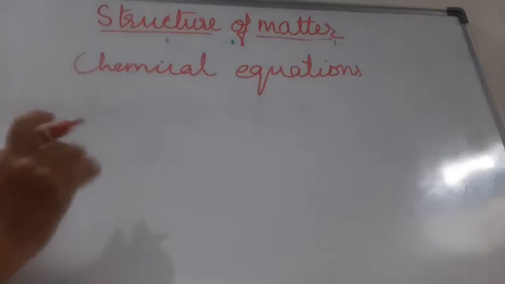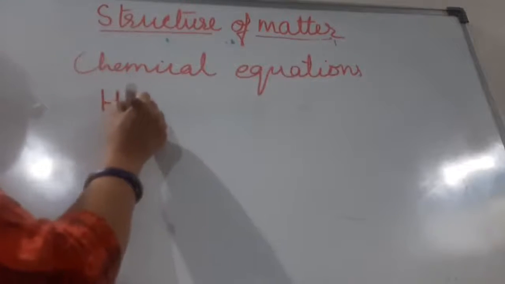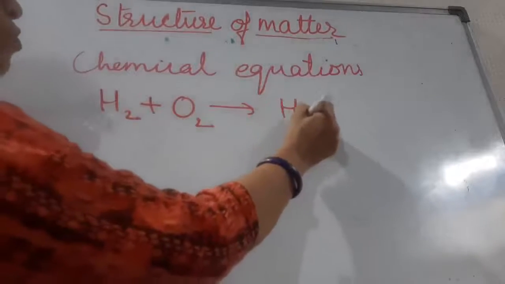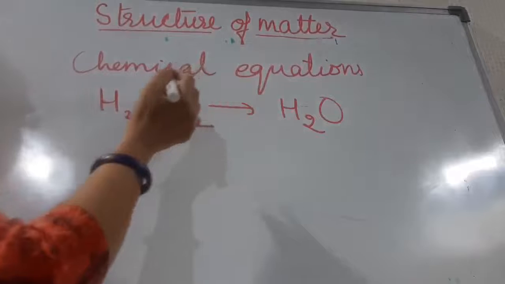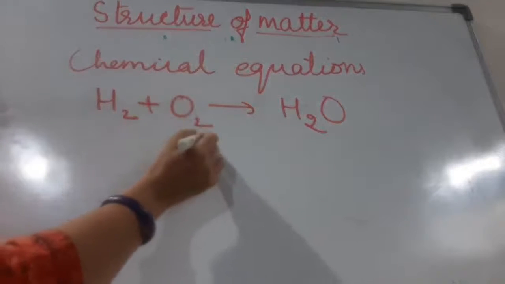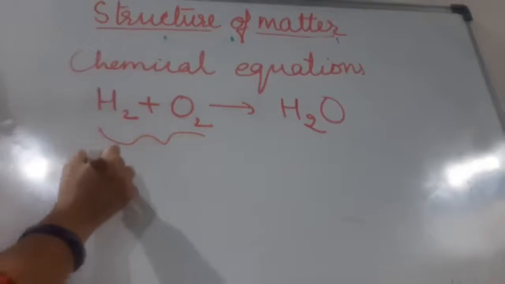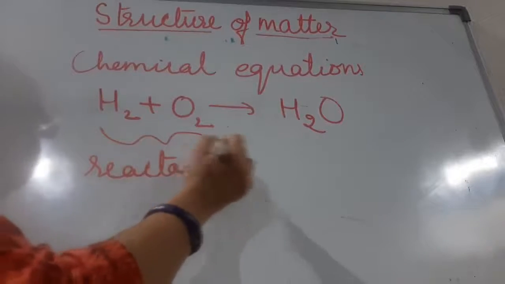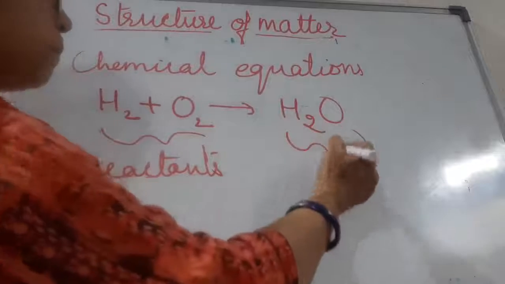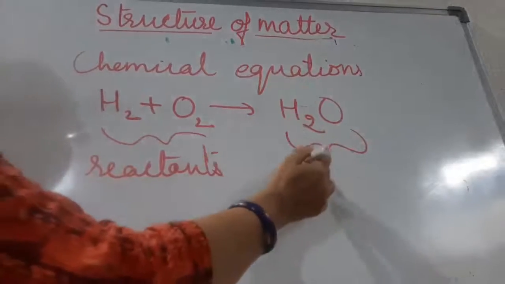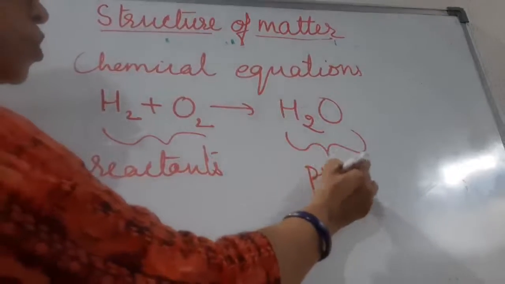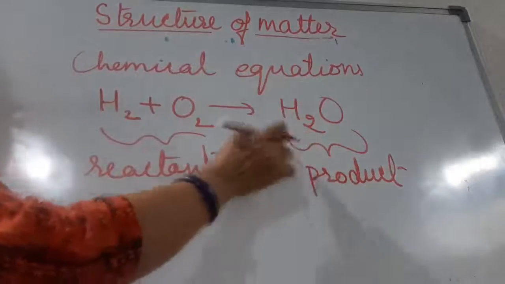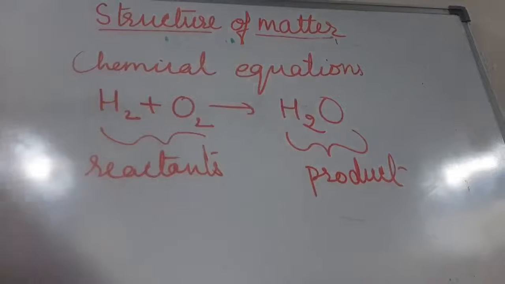Suppose we are talking about a simple reaction: hydrogen reacts with oxygen, it forms water. The substances written on the left hand side of the arrow are known as reactants, and the product written on the right hand side is known as product.